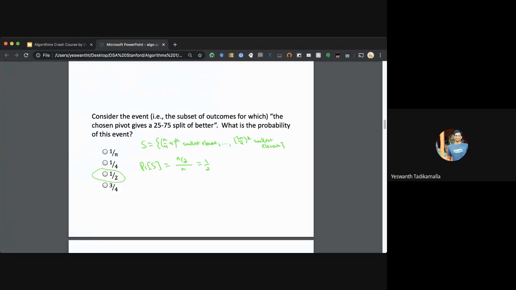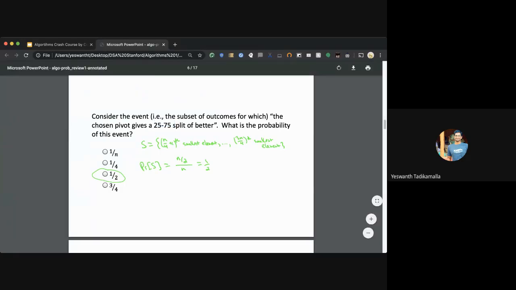So when we try to choose a pivot that can give us a 25-75 split or better, what's the probability? Given an array, if you want a 25 to 75 split, that's essentially the numbers between 25 and 75. So the probability that the pivot will be one of these is about 25 to 75 out of the whole, 1 to 100. That comes to around 50 by 100, which is about 1 by 2.